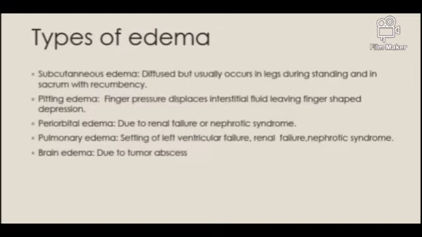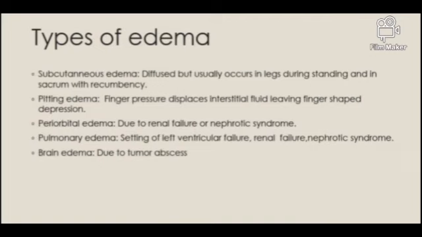So here are the other types of edema. Subcutaneous edema. It is diffuse but usually occurs in parts of the body which are at the greatest distance below the head, like in the legs during standing position or in the sacrum during lying down position.